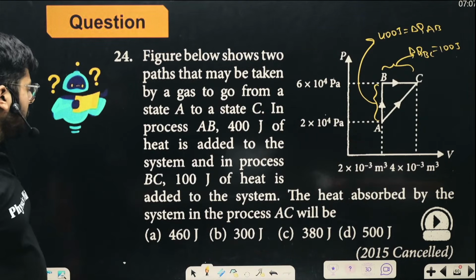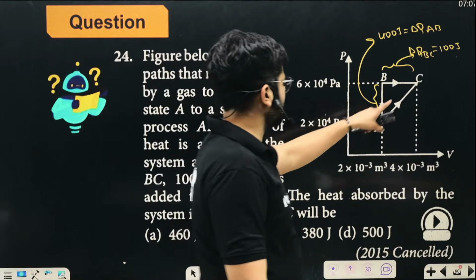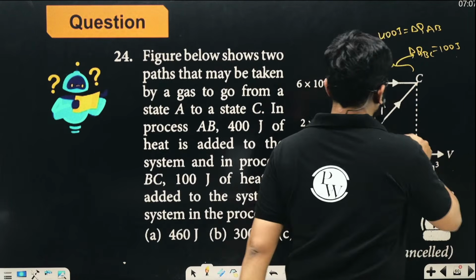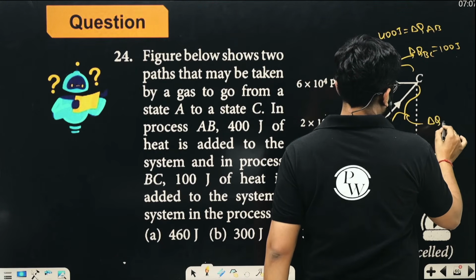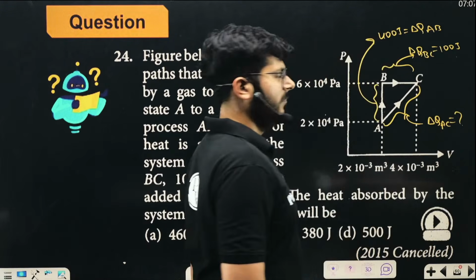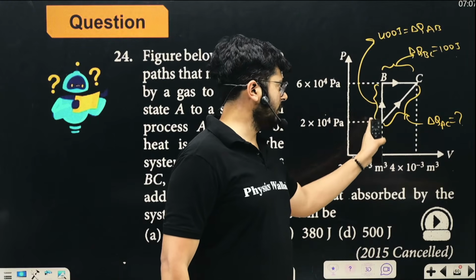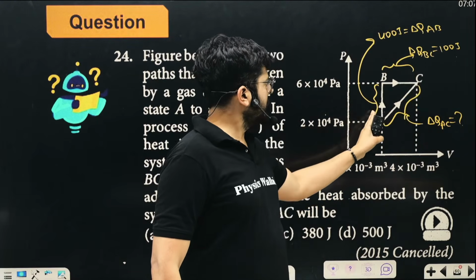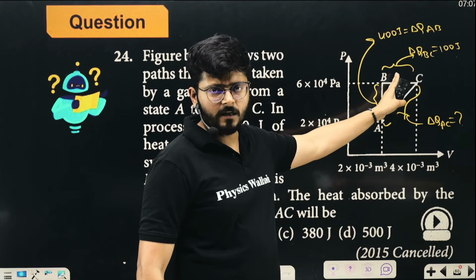The heat absorbed by the system in the process AC will be? So how much heat will be absorbed by the system in the process AC? Clearly, heat absorbed is a path function. So in this path, 400 plus 100 joule, 500 joule of heat is required.